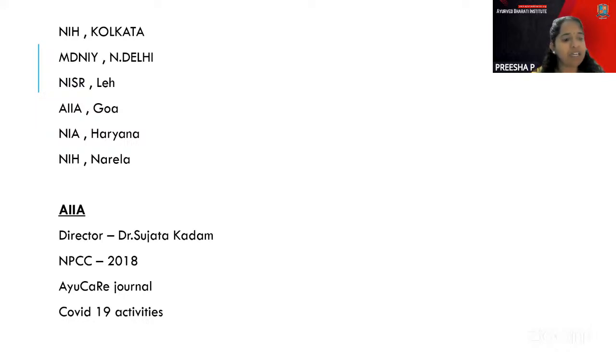Then you have the All India Institute of Ayurveda, which has recently got its stone laid back in Goa there. And after the Goa, it is National Institute of Ayurveda at Panchkula, which is at Haryana, and National Institute of Homeopathy, which is at Narela. These are the main areas where the National Institute is located.